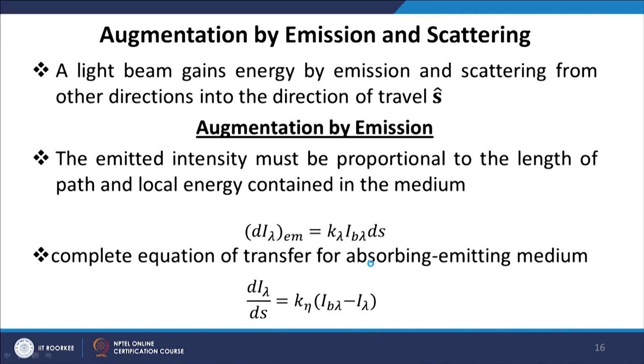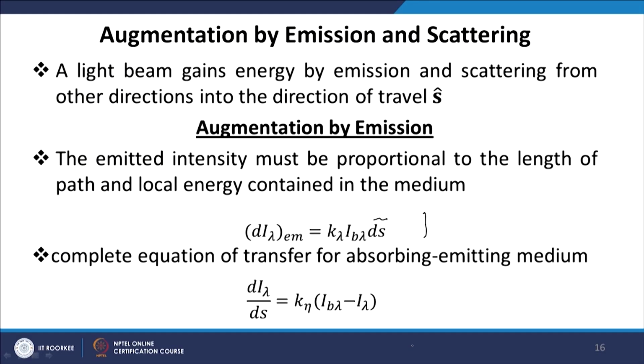So, we write the increase in intensity d I lambda due to emission, which depends on path length again, and also on the energy content of the medium, which is generally given by the black body function or Planck function I b lambda, and the absorption coefficient kappa lambda. So, the total amount of energy emitted, due to which the intensity of a single ray changes, is equal to kappa lambda I b lambda ds.